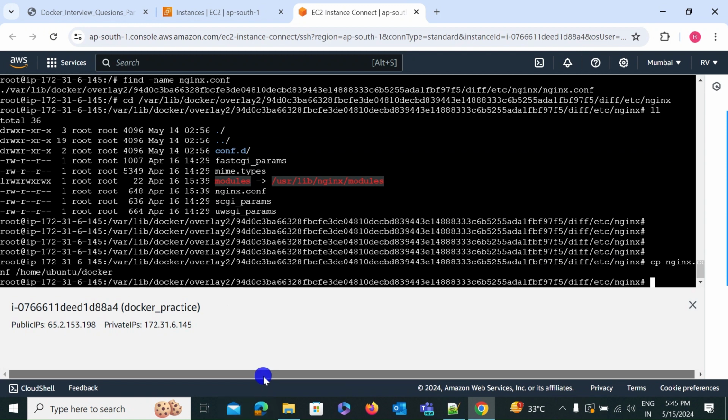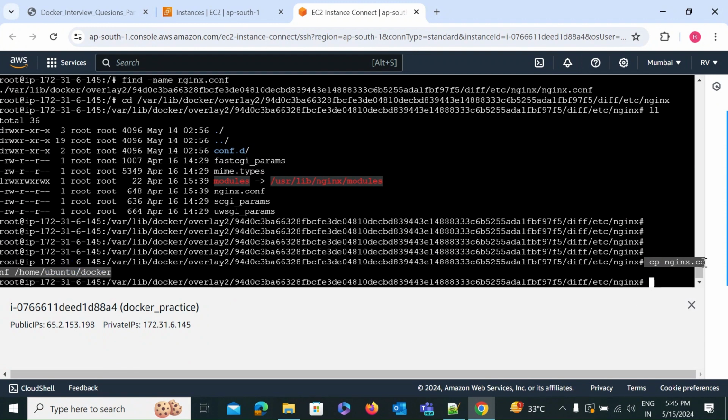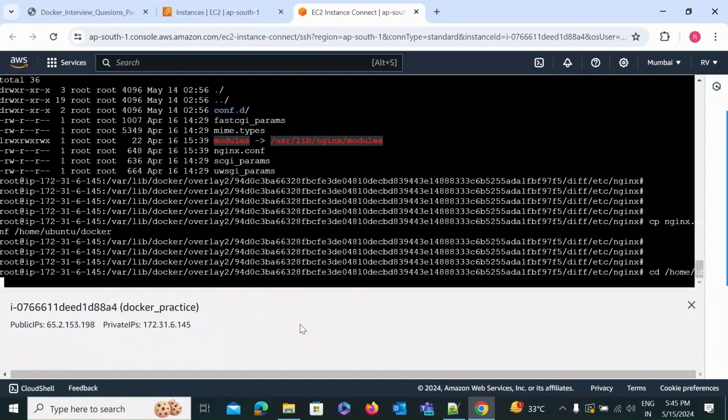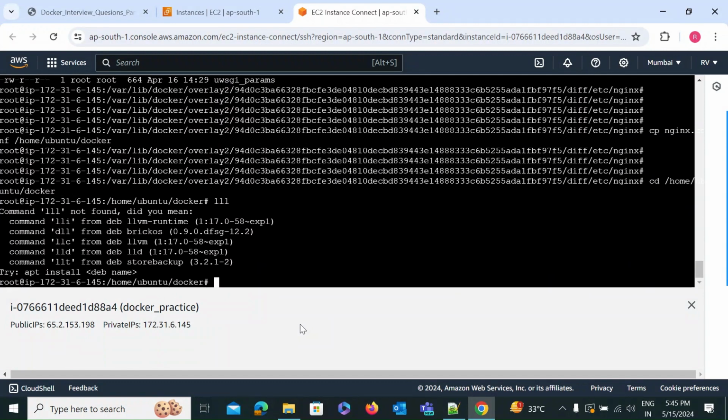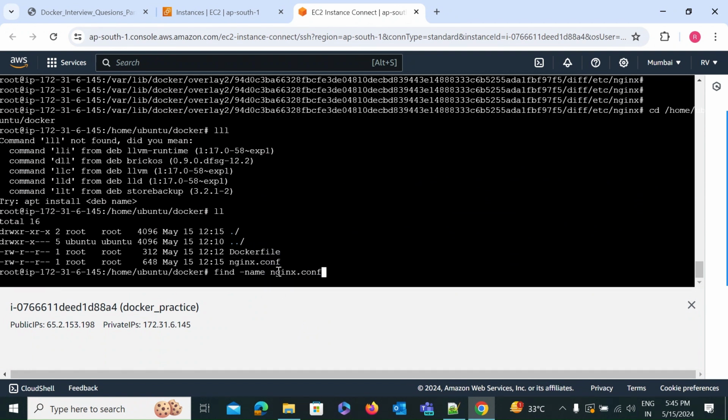Here you can see the command cp nginx.configuration, and it is copied in this path. So let's move to that path, that is cd /home/ubuntu/docker. We are now in this path. Here the nginx.configuration file is present because we copied it from that path to here. So now let's build the image.